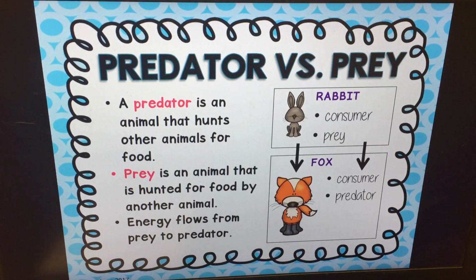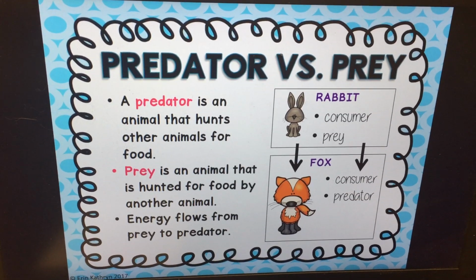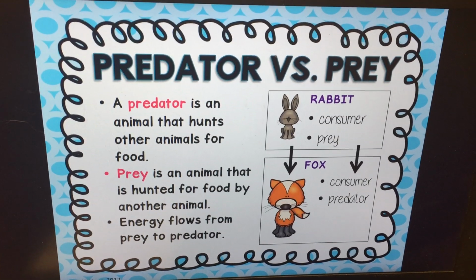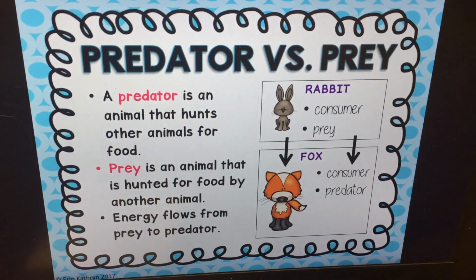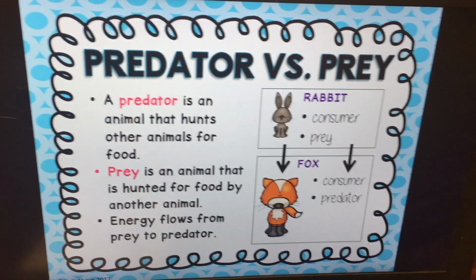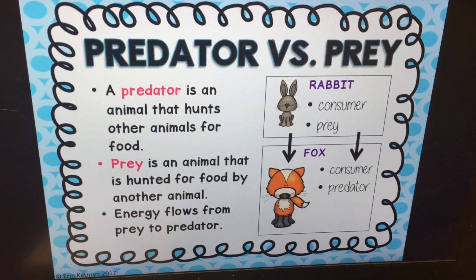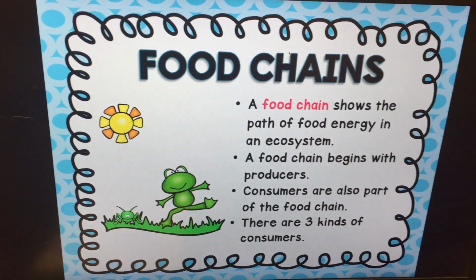So then that makes the fox both a consumer and a predator. This shows how energy flows from the prey to a predator. So as we eat, we're gaining energy. Rabbits get it from the grass, which gets it from the sun. It's flowing from one to the next.